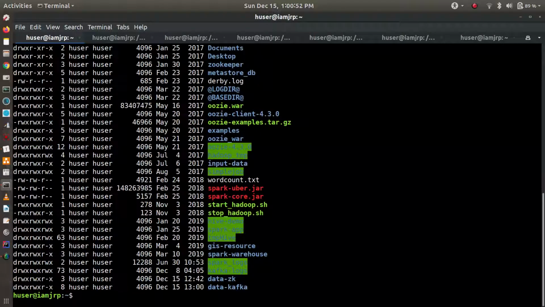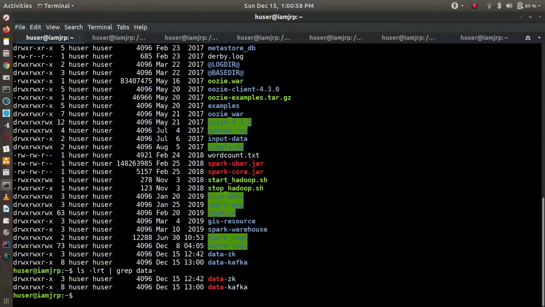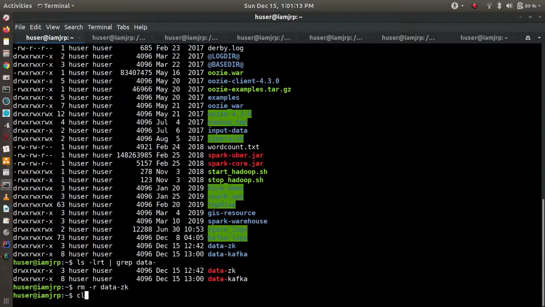You can see there are the data and zk directories. These two directories we created. Let's remove those directories. We'll start from scratch, with multiple brokers in a single node cluster. As these are directories, we remove zk and data hyphen kafka.